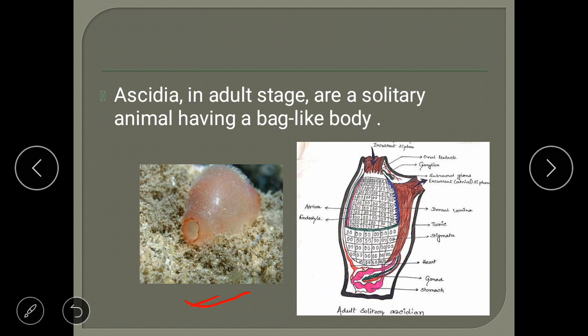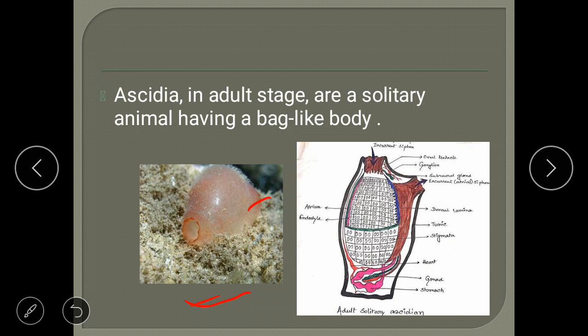So in the adult stage, they are actually solitary forms. Of course, in the larval stage, they are not actually colonial, but usually these animals produce larvae and the eggs are released at the same time, so that's why it looks like colonies. You can find tadpole colonies, but as they become adult, these Ascidia become a solitary form. You can see here this Ascidia is present separately, solitary, which has a bag-like structure. You can see their body has a bulge portion, which is nothing but a bag-like body.